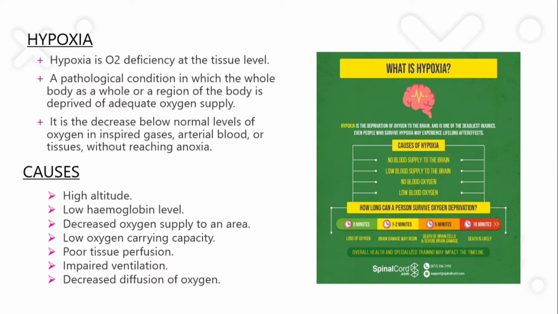Hypoxia is an oxygen deficiency at the tissue level. It is a pathological condition in which the body as a whole or a region of the body is deprived of adequate oxygen supply. It is the decrease below normal levels of oxygen in inspired gases, arterial blood, or the tissue without reaching anoxia.